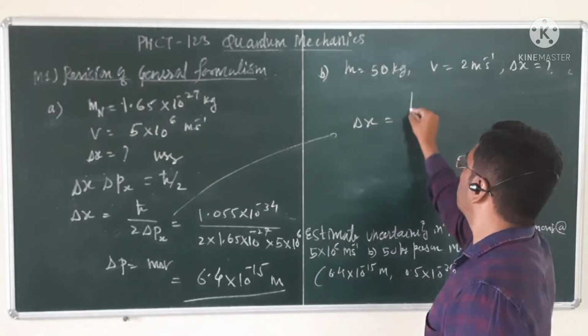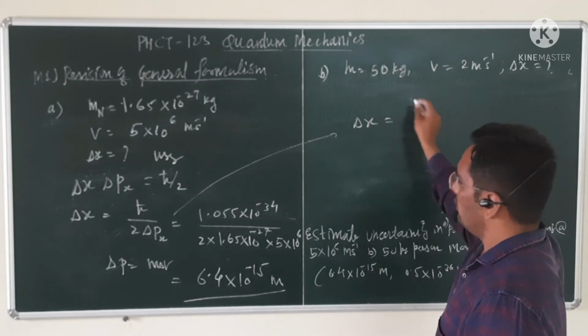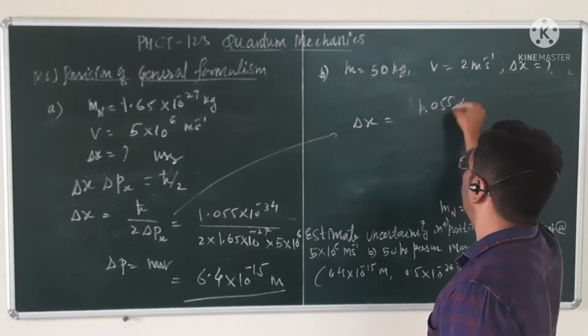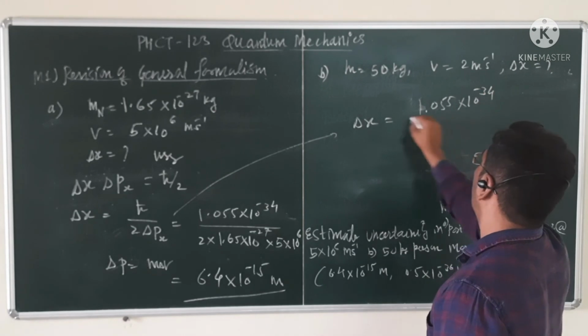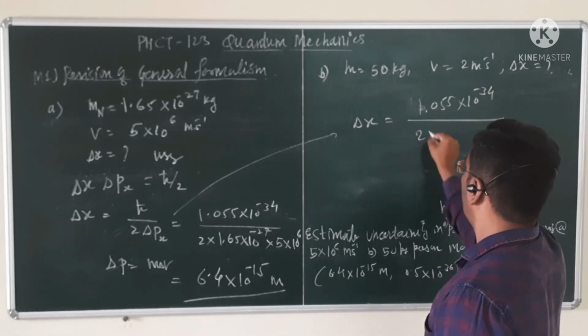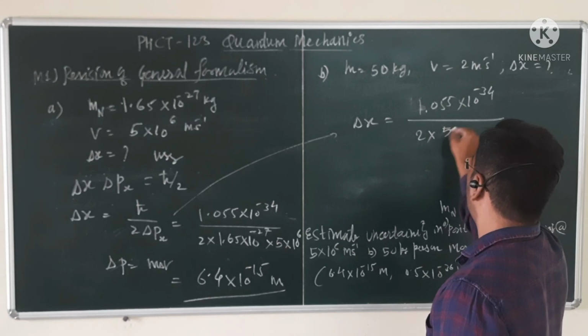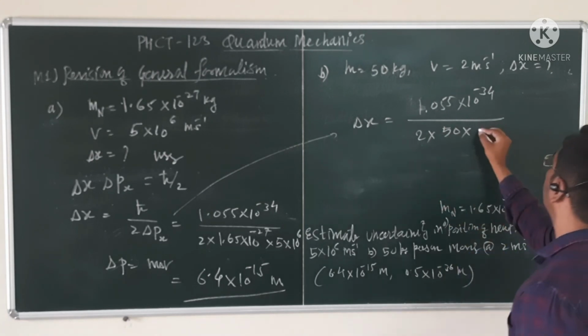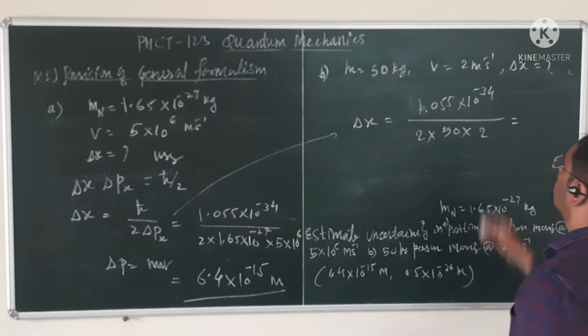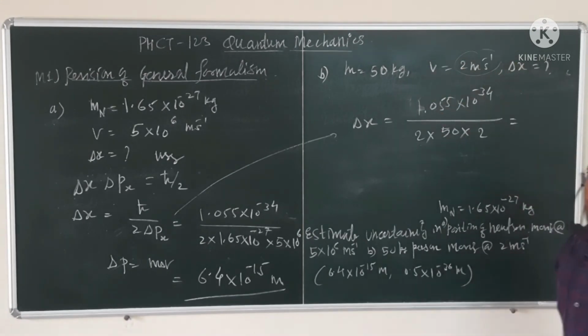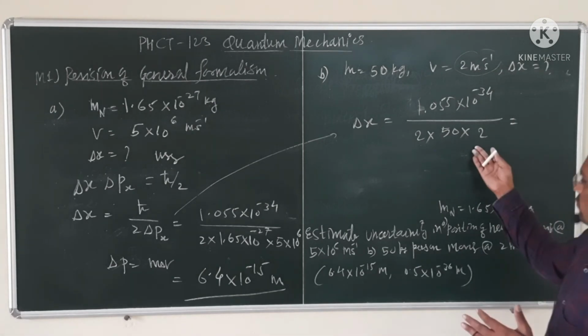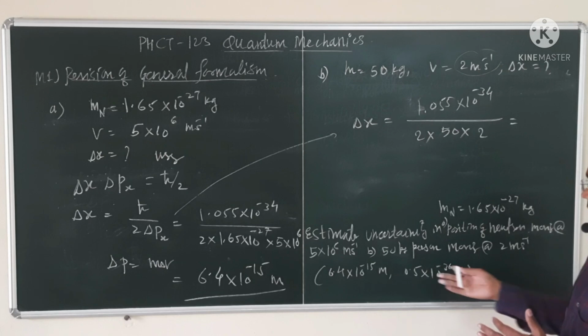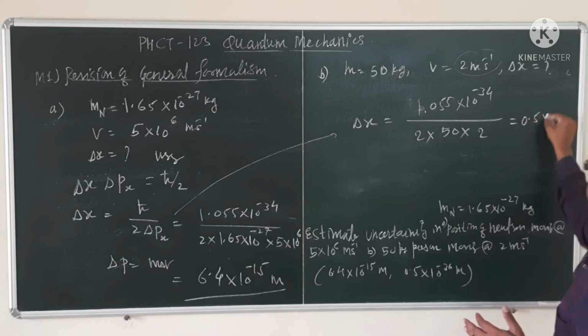So h cross is 1.055 times 10 raised to minus 34 divided by 2 times m, which is 50, times velocity, which is 2. This is the average walking speed, so a 50 kg person is walking on the road. If you solve this, you will get the answer 0.5 times 10 raised to minus 36